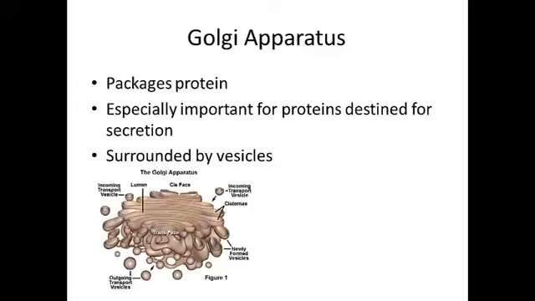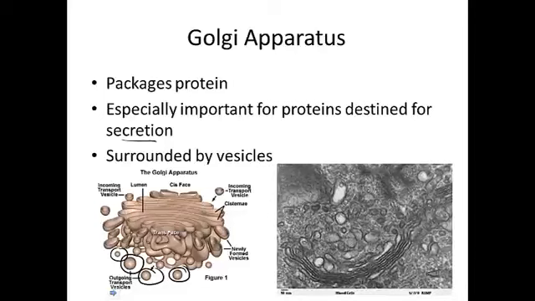Next we have the Golgi Apparatus, which is responsible for packaging the protein. This is especially important for those proteins that are going to leave the cell and be secreted. And those proteins get surrounded by a vesicle. These are vesicles. So you'll find lots of vesicles around the Golgi Apparatus. Oh, by the way, sometimes it's called Golgi Apparatus, sometimes Golgi Body, sometimes Golgi Complex. It's all the same thing, and that's one of the reasons why you love biology. There's a micrograph of the Golgi Apparatus.